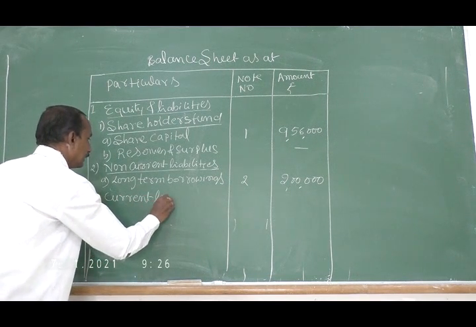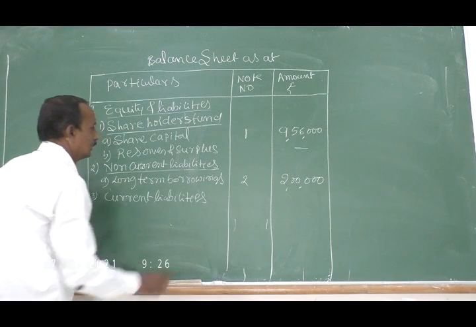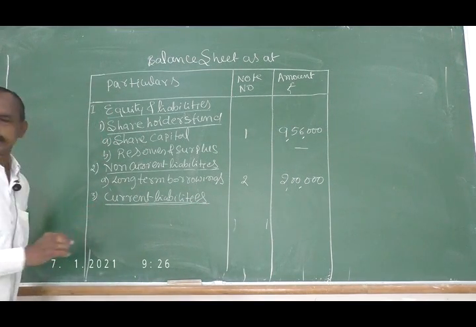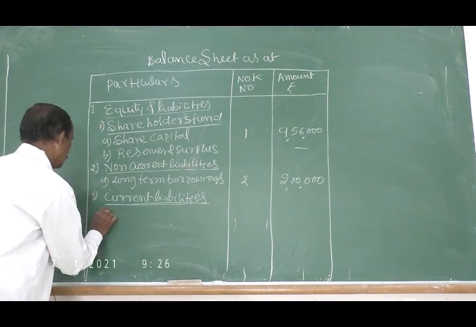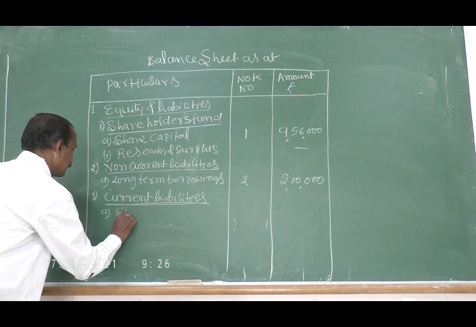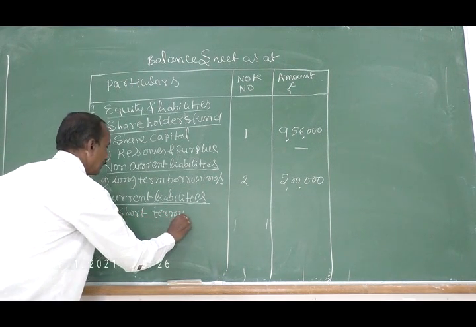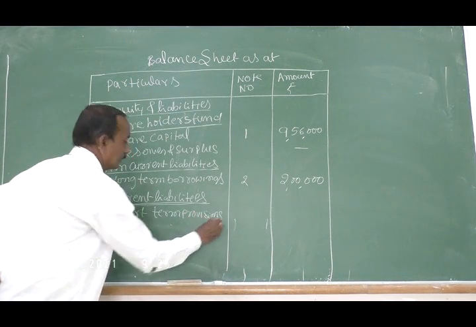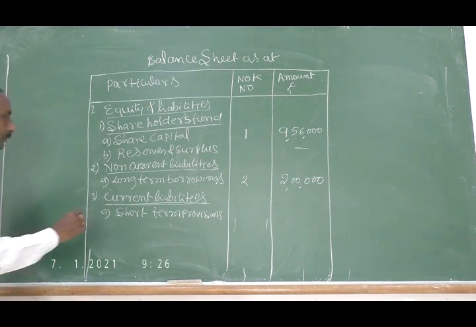Next, the third one, current liabilities. Short-term provisions.